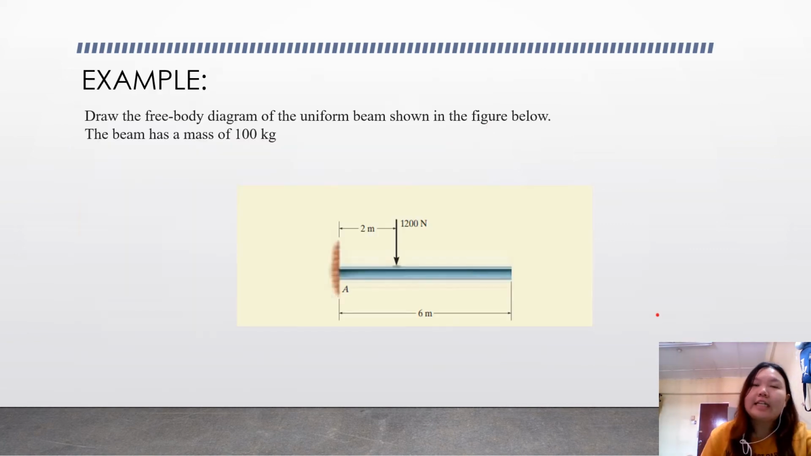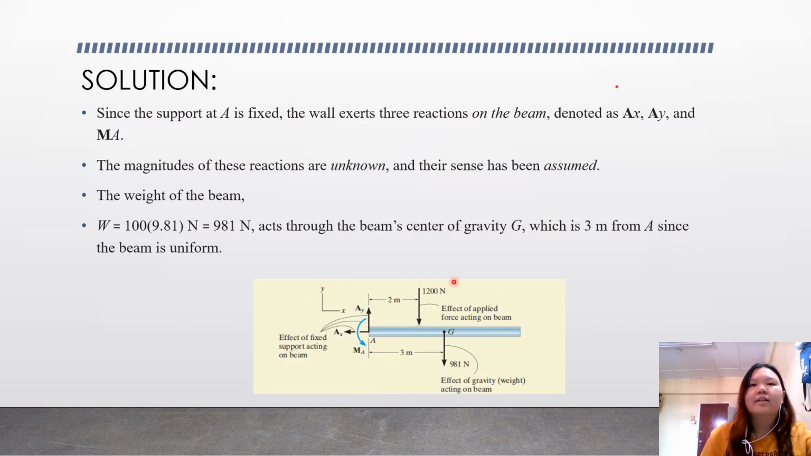Okay, now let's have an example. Draw the free body diagram of the uniform beam shown in the figure below. The beam has a mass of 100 kg. So we will have to construct a free body diagram for this picture. Okay, this is the free body diagram that we have constructed for the figure just now.